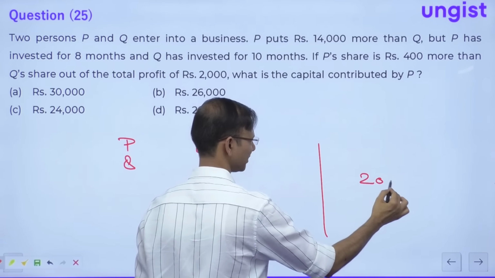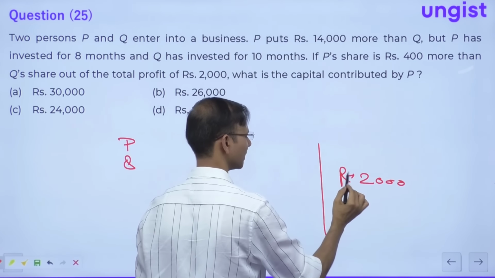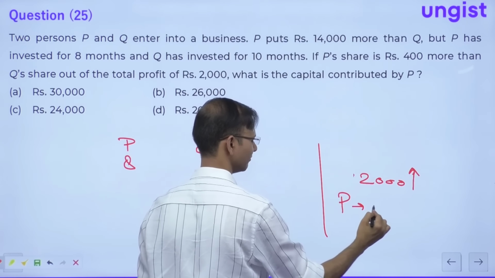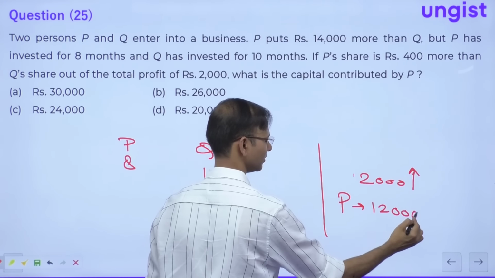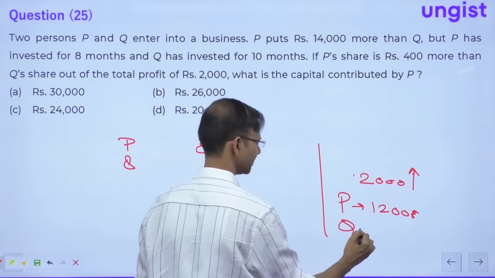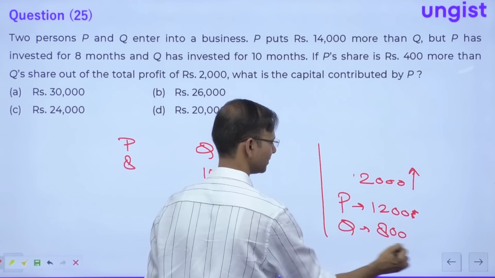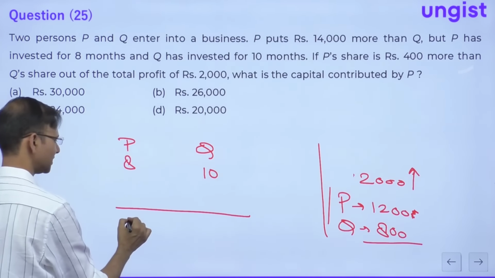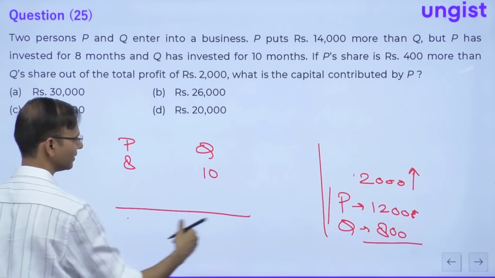So guys, the total profit is 2,000, right? This is profit, meaning total gain. So P's share will be 1200 and Q's share will be 800, right? So out of the total profit, P's share is 1200 and Q's is 800.